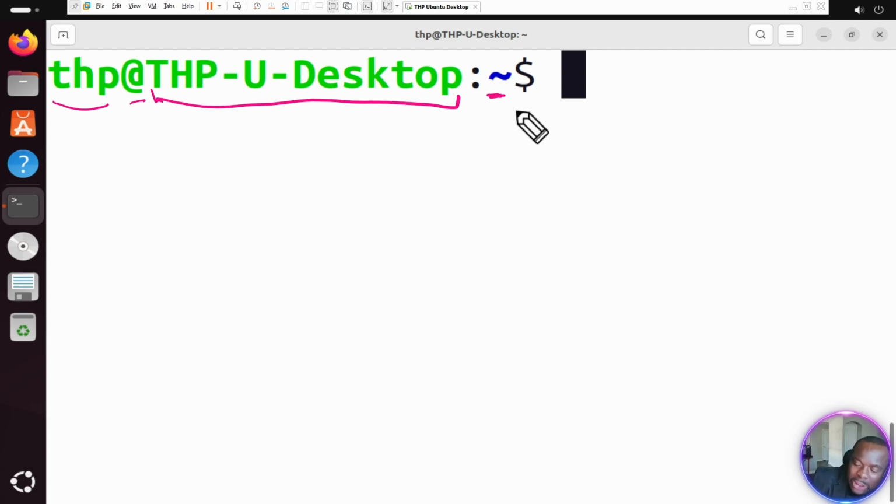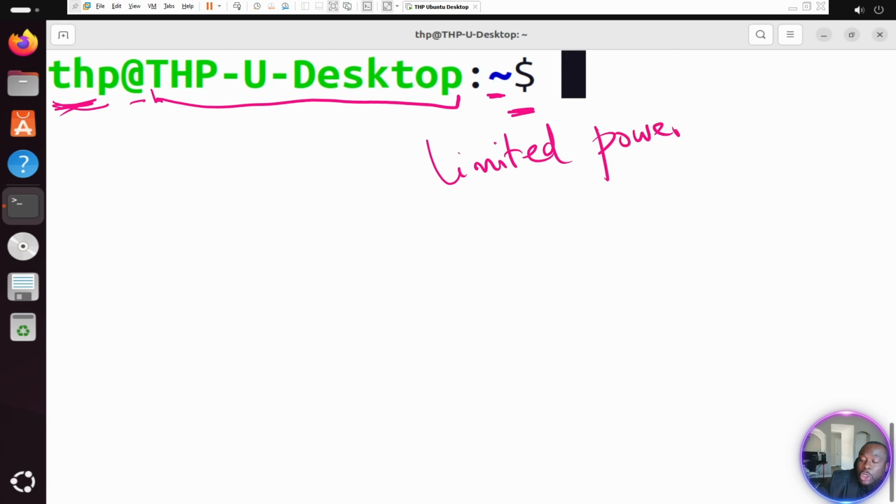And finally, the dollar sign. The dollar sign just means this guy, who is the username, has limited powers. Let's just remember that. He cannot destroy your system. He cannot do whatever he wants. Whenever you see a dollar sign, it just tells you the person working here has limited powers.